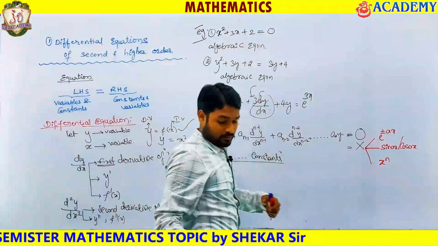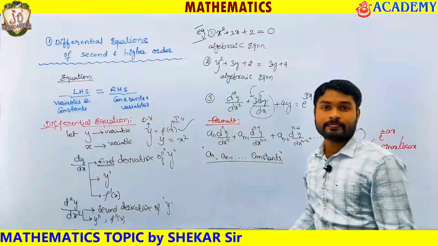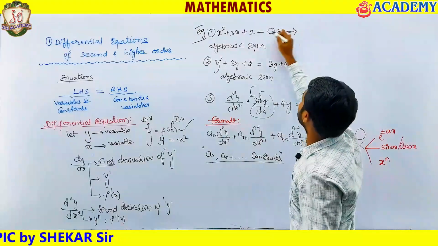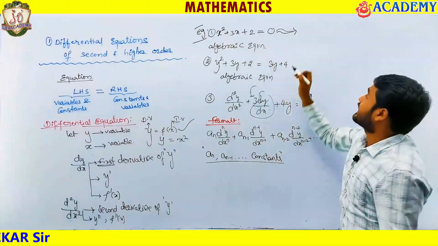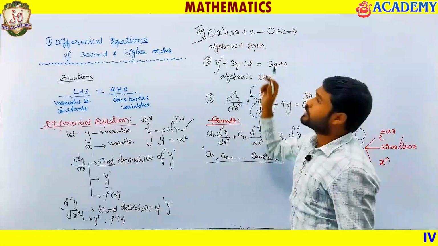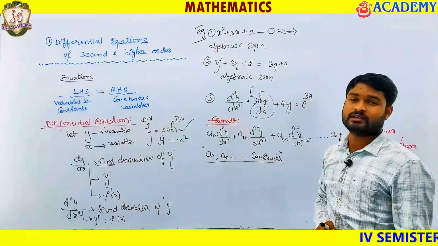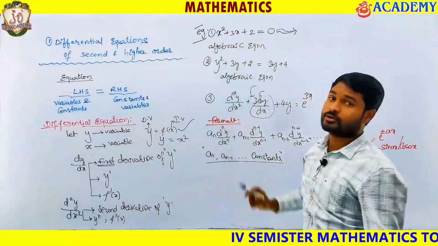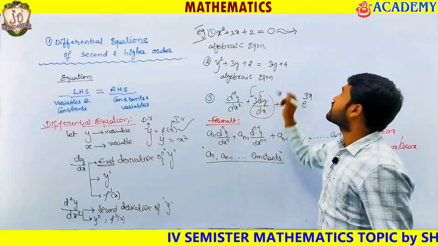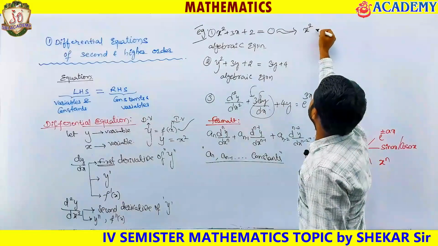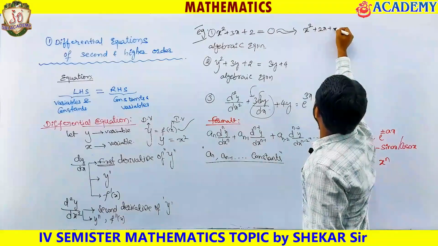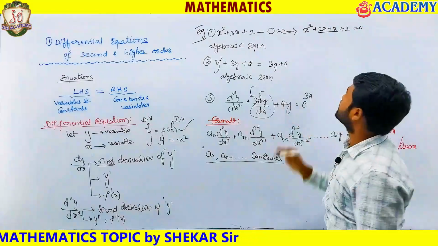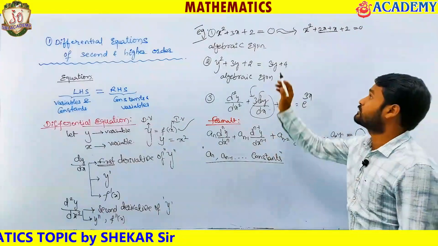Now suppose this is an equation I am taking, something plus 2 equals to 0. We know the factorization method. If I use the factorization method on this equation, first of all we have to take the c and a values. So the product of 1 and 2 is going to be 2. If I factorize that, I can write x square plus 2x plus x plus 2 equals to 0. 3x I represent like 2x and x, total is going to be 3x.